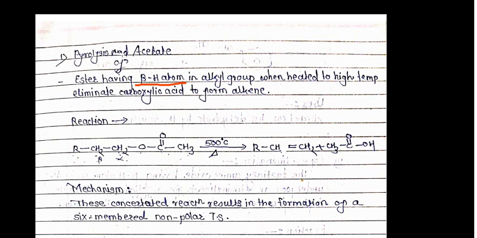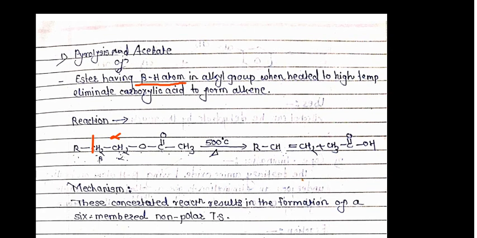So this is the alpha carbon atom, and this is the beta carbon atom, and the hydrogens attached to this carbon are called the beta hydrogen atoms.